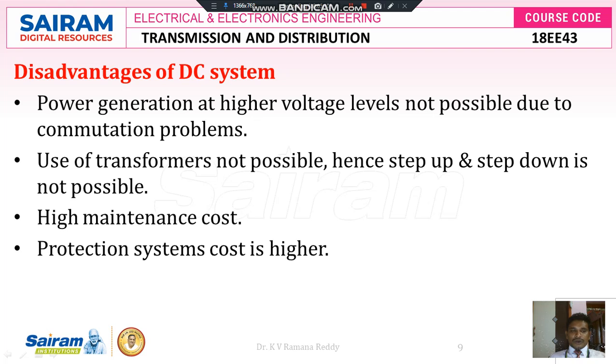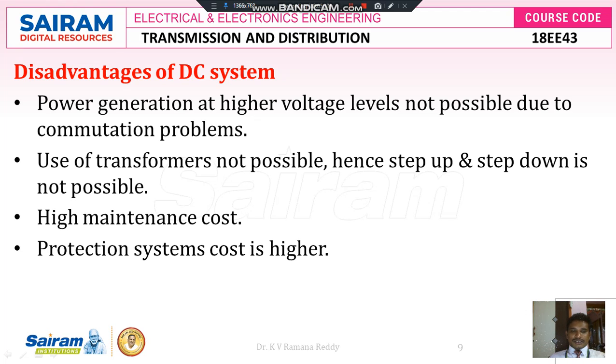If you are going to convert that induced alternating current to direct current for small ratings, we can easily convert it, but for large ratings it is difficult to convert alternating current into direct current. So there is a problem with the commutator, and it turns into a disadvantage of the DC system. Also, use of transformers is not possible, hence step up and step down is not possible in a DC transmission system. So it is one of the disadvantages of the DC system.